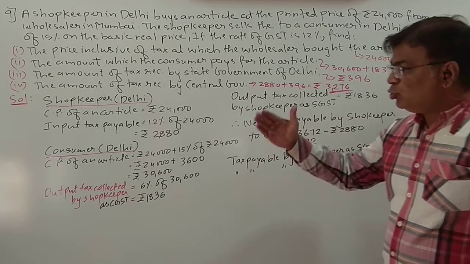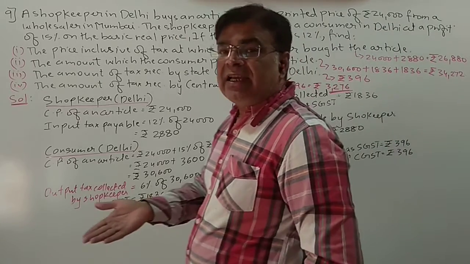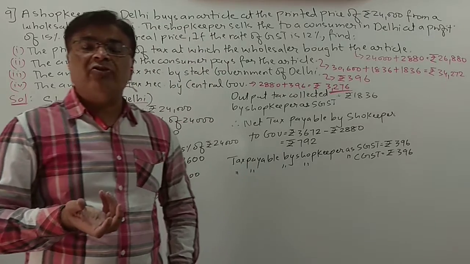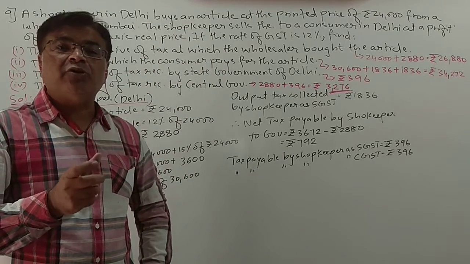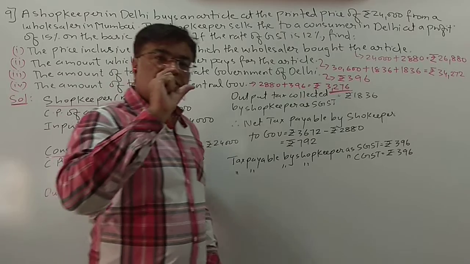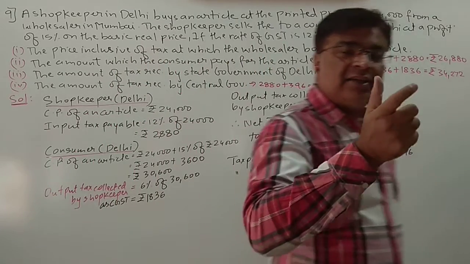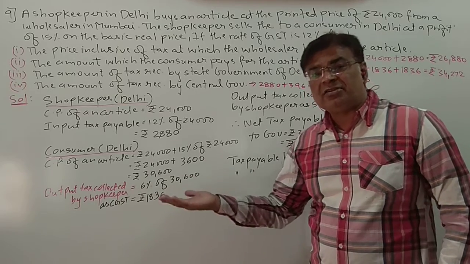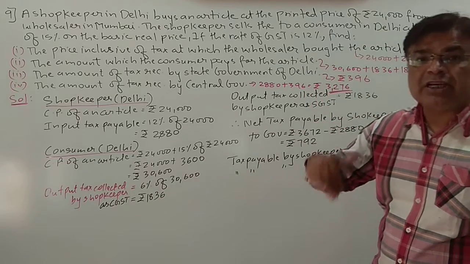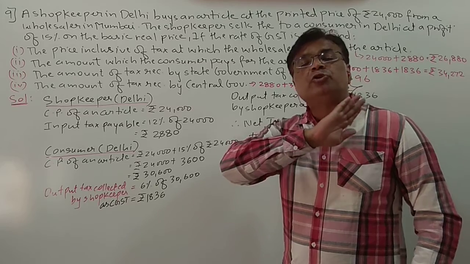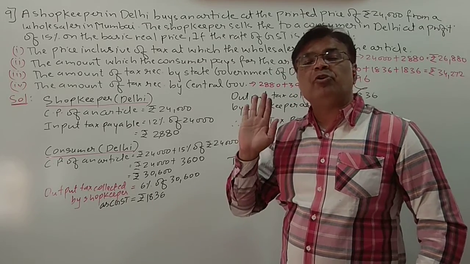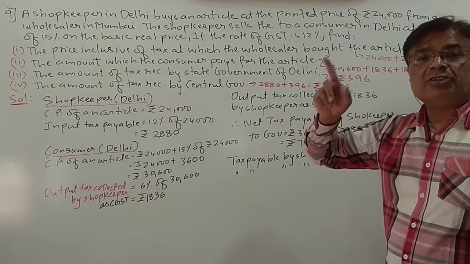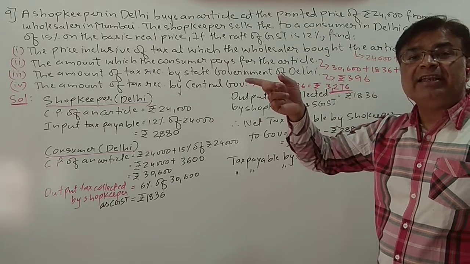But the main thing you should know is which is the input tax, which tax will go to the central government, which tax will go to the state government. All these things are very important. If you understood intrastate and interstate perfectly, and if you are able to identify this is the output tax for which person, this is the input tax for which person, then I am sure you will be able to solve each and every type of sum. So students, again it was a different sum, because in one sum only it was interstate and intrastate.